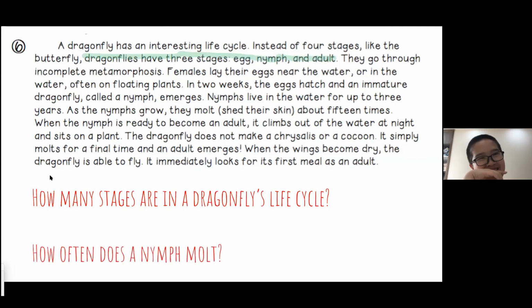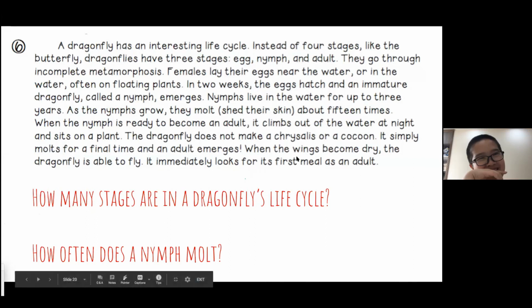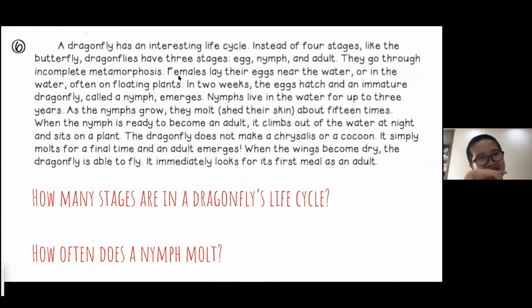Good. Last one. How often does a nymph molt? So who can answer? Who has found this answer? They molt 15 times. As the nymph grows, they molt, shed their skin, about 15 times. Okay, good job. Now that we've gone over how to find text evidence, we need to review how to use text evidence when you are writing or answering a question.